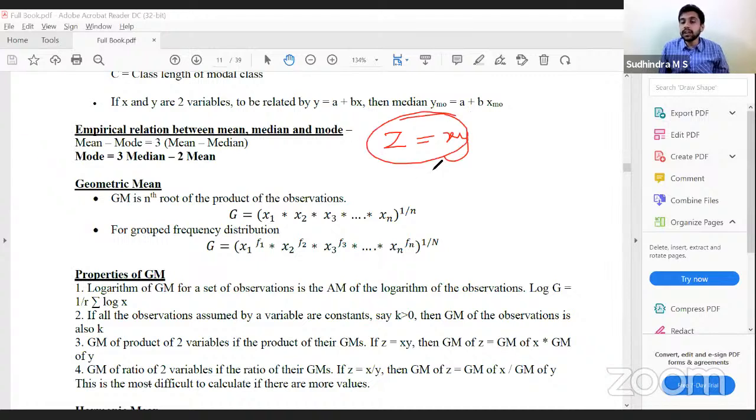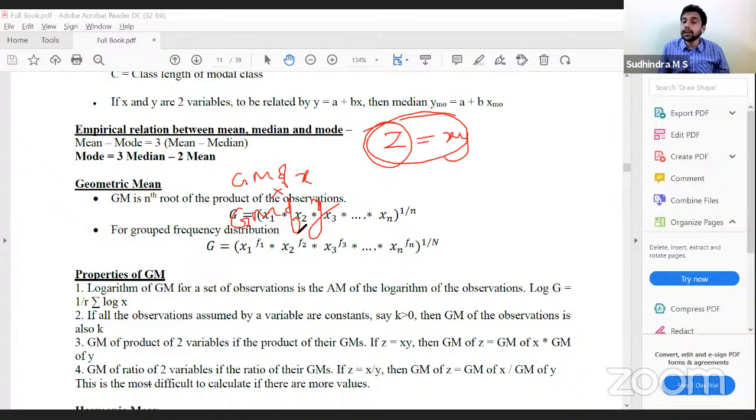Now, I know Z is equal to XY. I know the geometric mean of X and the geometric mean of Y. To calculate the geometric mean of Z, I need not calculate it from the observations; instead, I multiply these two.